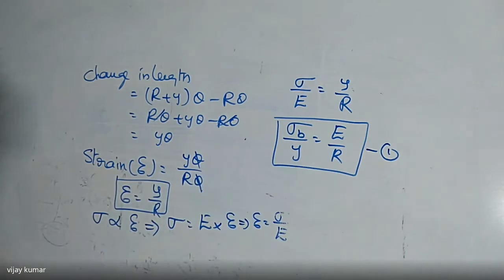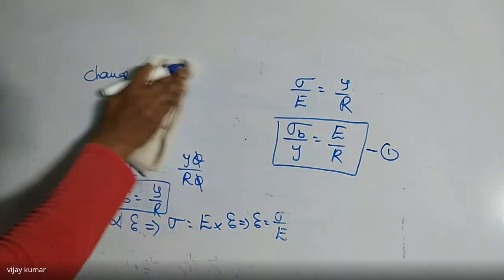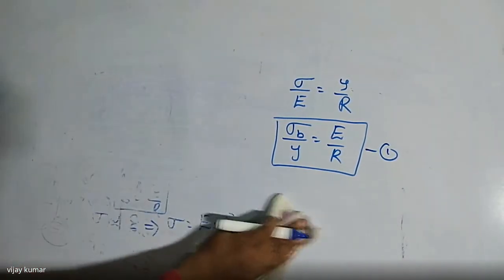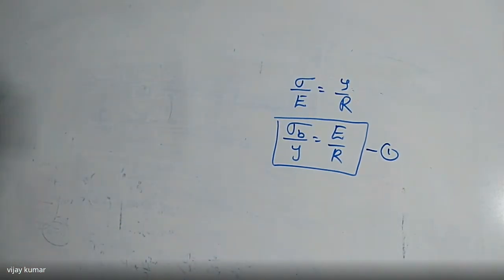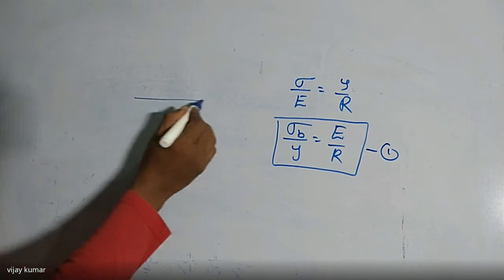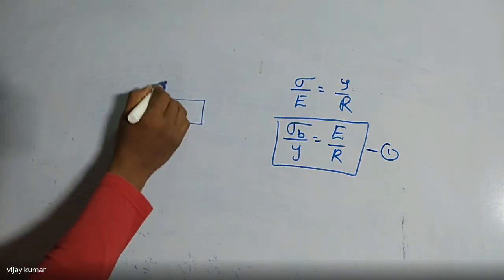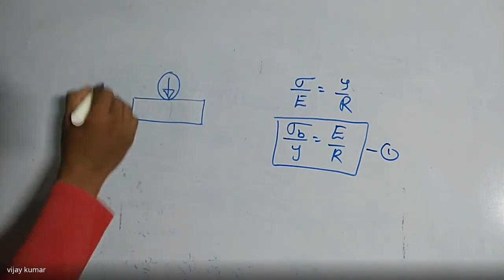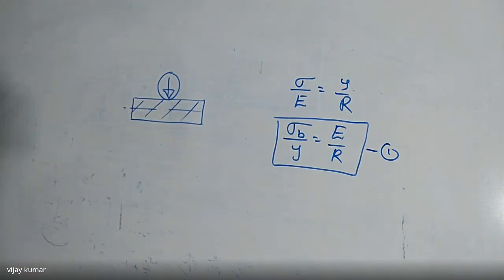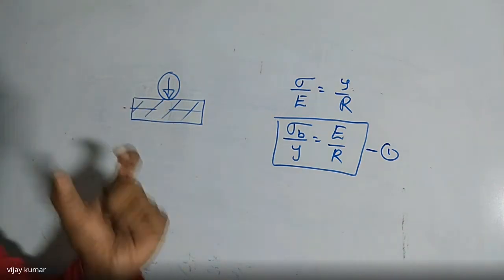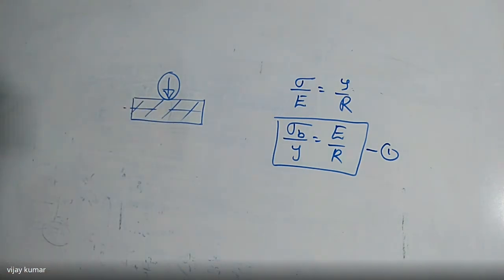Now, if you apply the bending force, that is the active force we are applying externally, on this material like this, this is named as the external force. The material also has some internal resisting force. If you take any material, that material must have an internal resisting force.